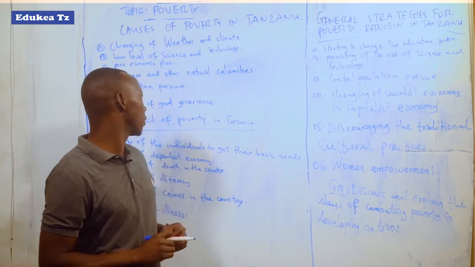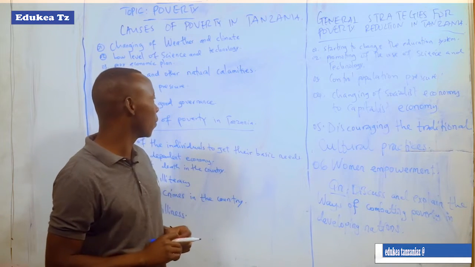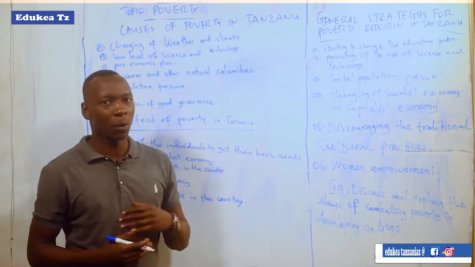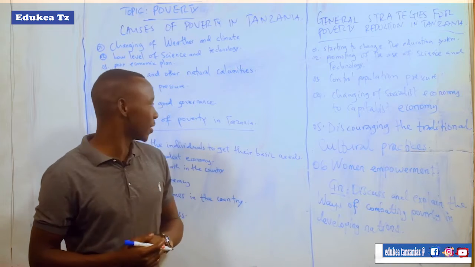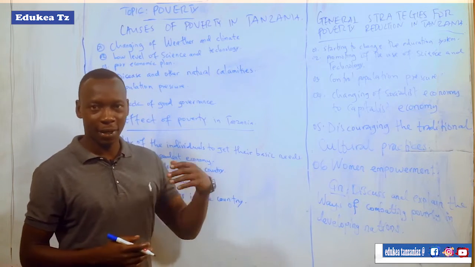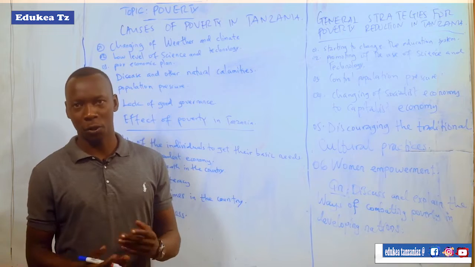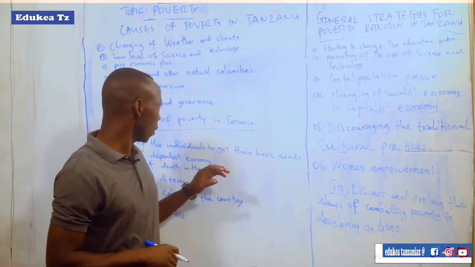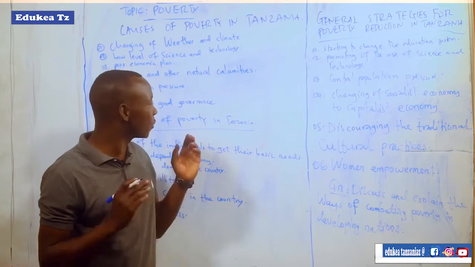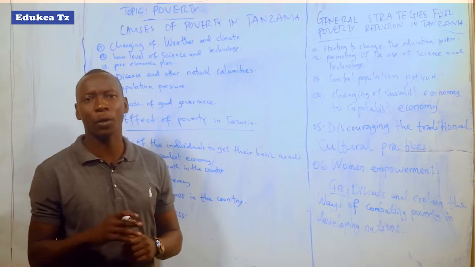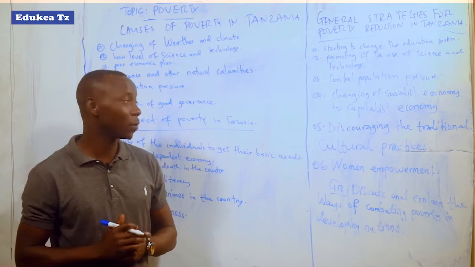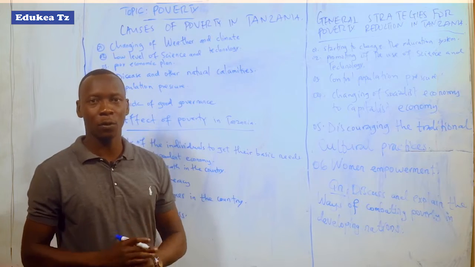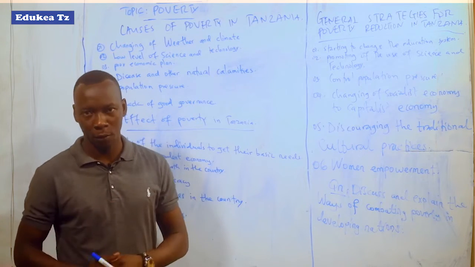This is due to poor leadership, which is characterized by selfishness, corruption, embezzlement, and other misuse of national resources, whereby very few will enjoy the available resources, but the majority of the country will not enjoy them. So therefore, poverty will exist at the national level and the individual level in general.